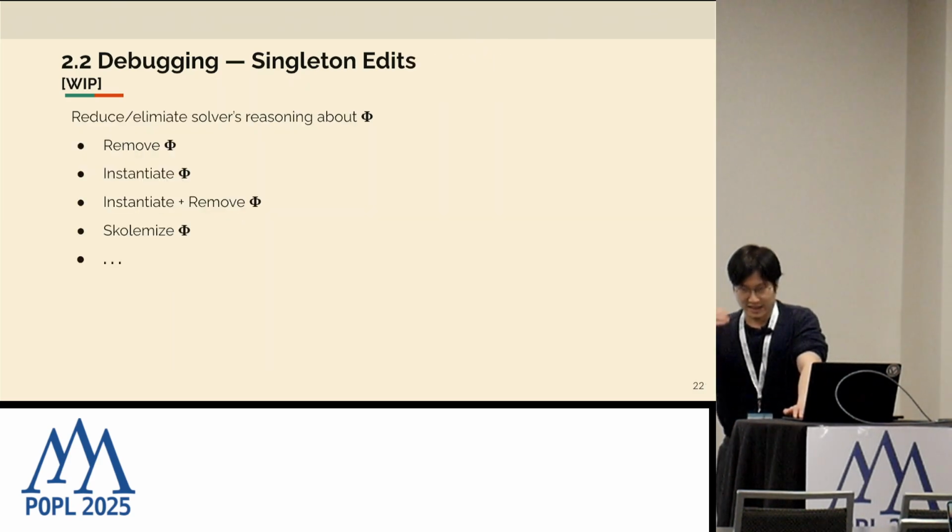So that's a simplified picture, but hopefully the high-level idea is here: these edits are meant to reduce or eliminate the solver's need to reason about particular quantifiers. In practice, we have more edits, but that's the high-level idea.